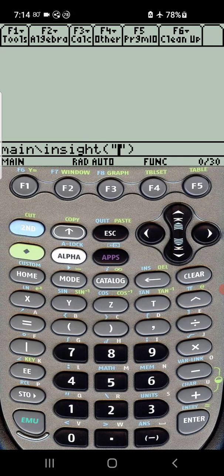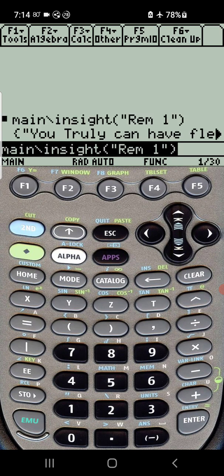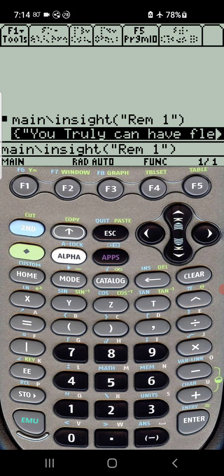Alright. You can put down anything. I usually put space and a 1. And this keeps track of what number I'm on. There are multiple things to tell you about this new insight function. Alright, to do this practice one, I'll read it. It says, I truly can have flexibility, but I must pray always to set goals.